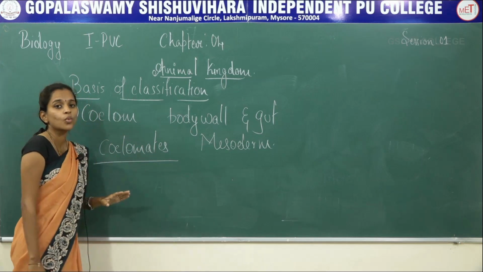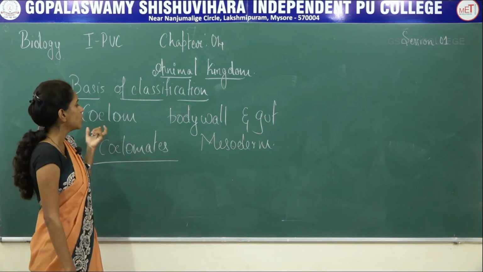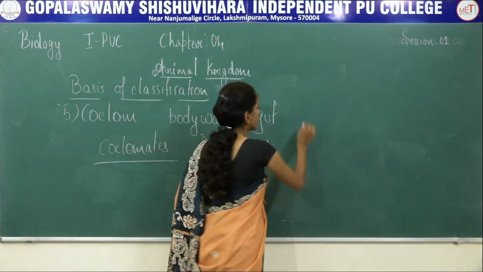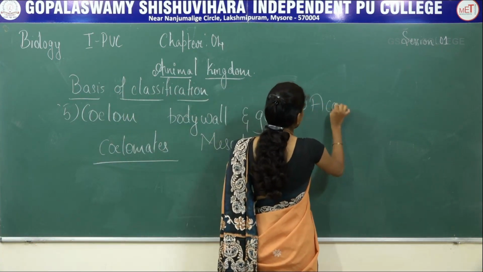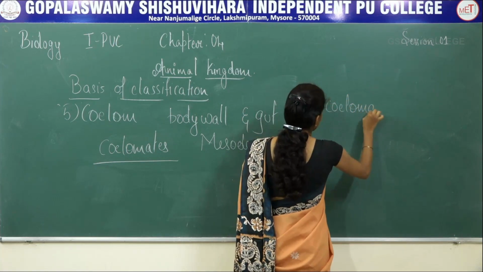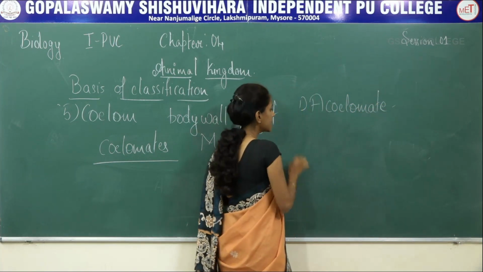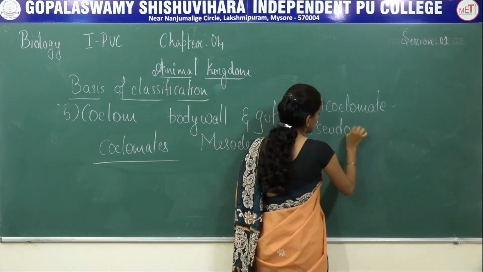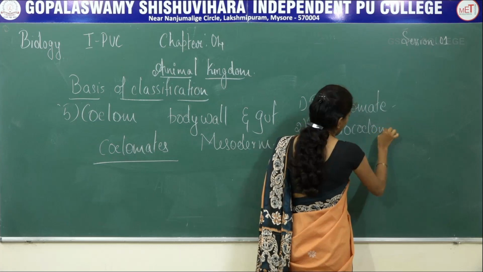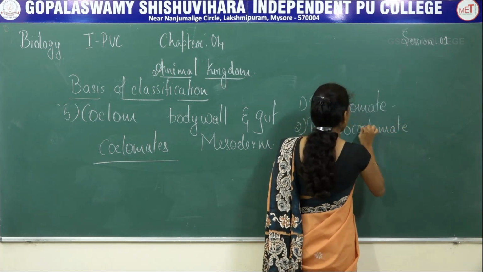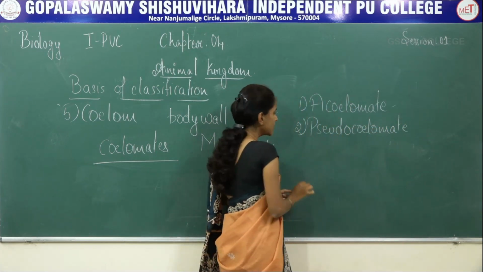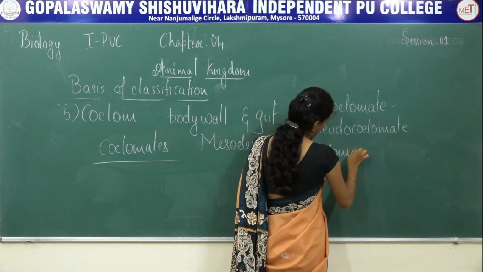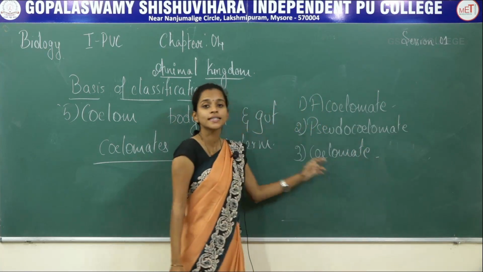Here also, based on what category of coelomic cavity is present, they can be classified into three different types. One is acoelomate, pseudocoelomate, and the last one is the coelomate.